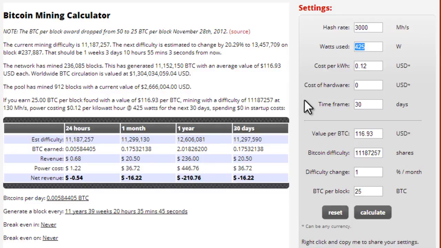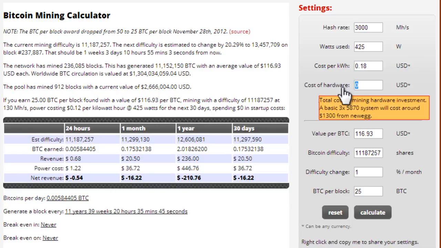Actually, this number right here is probably wrong. My computer probably doesn't take 425 watts. But for this example, let's just keep 425 watts, 3,000 mega hashes per second. Let's say the cost of electricity is a little bit higher, 0.18 per kilowatt hour.